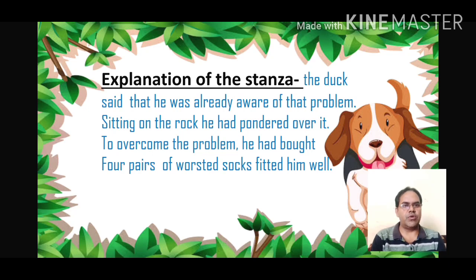So to overcome the problem, he had bought four pairs of worsted socks, meaning woolen socks, that fitted him well, so that the kangaroo would not feel any coldness or trouble due to the cold of his babe feet, which are always cold due to the water.